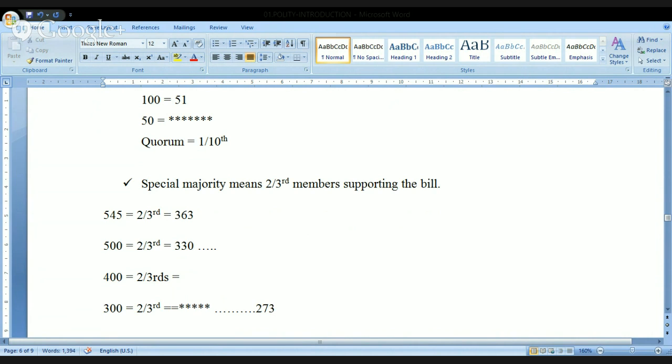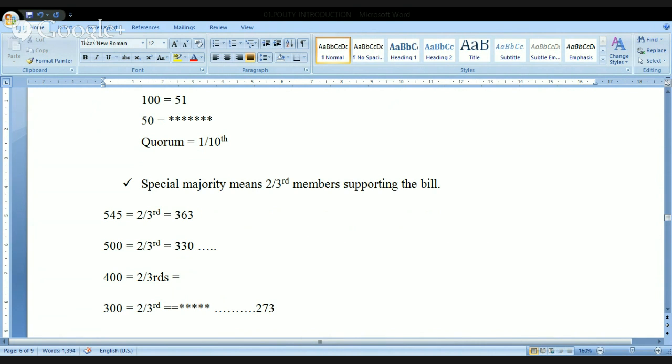Hence, if you look at the above, I may say it has been passed because it is accepted by a minimum of 273 members. Meaning, number one, a minimum of 50% must be present on the floor. Number two, it should be accepted by at least two-thirds of the members. And that two-thirds should not be less than 50% of the total. That is the reason in the last one, if you look at it, out of 300, if I'm getting only two-thirds, that will be less than 273. Then it is considered to be passed.